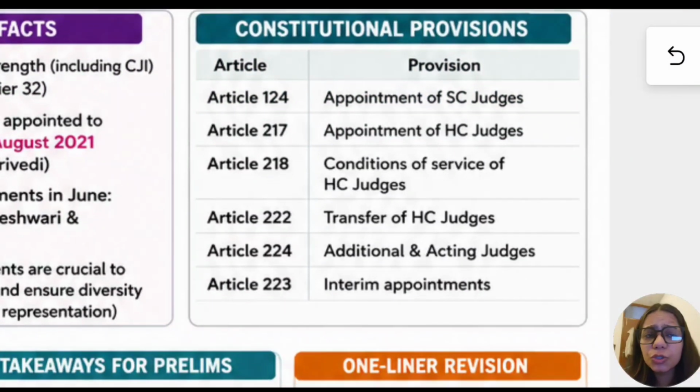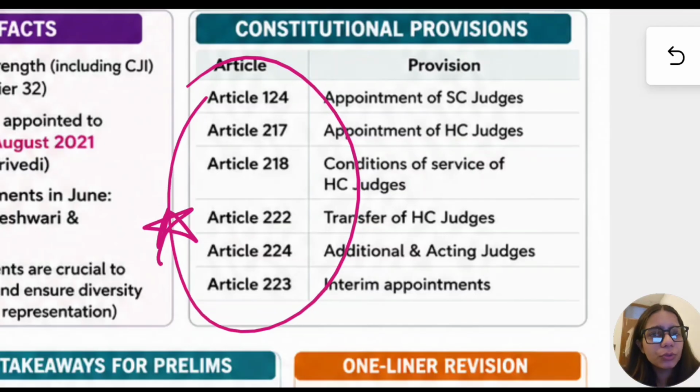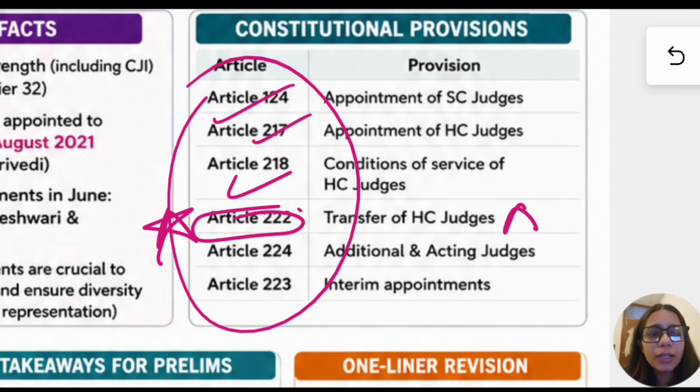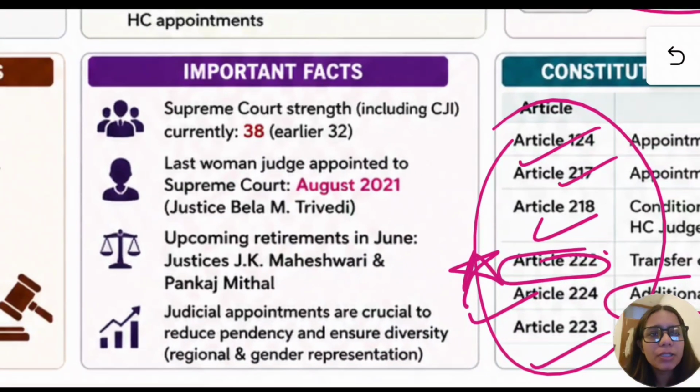What are the constitutional provisions? These articles are also very important for your prelims. You have to go through these articles in depth. Article 124 and 217 for appointment, 218 for conditions, Article 222 for transfer of High Court judges. In 2024 there have been questions on additional and acting judges, and in 2023 on interim appointments.